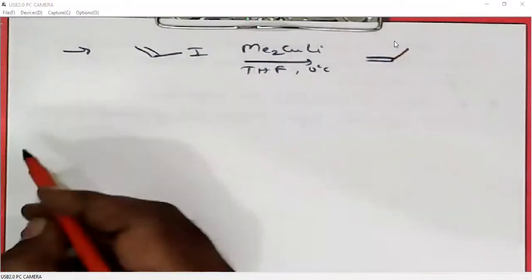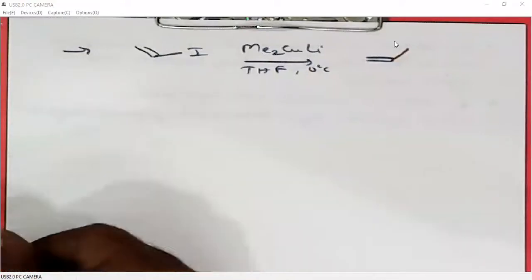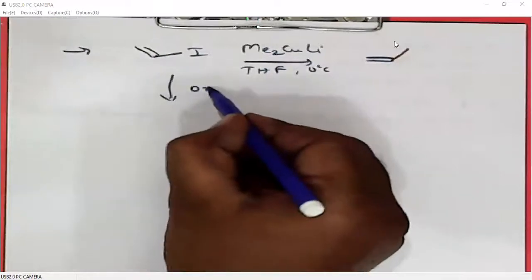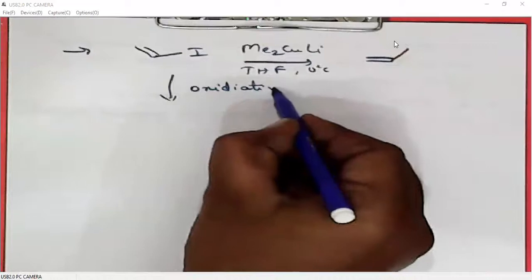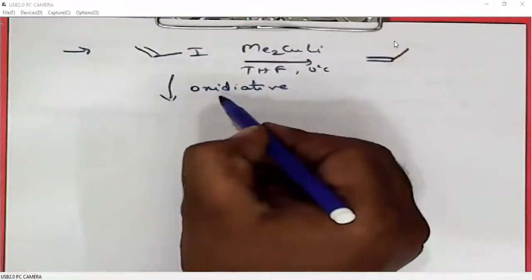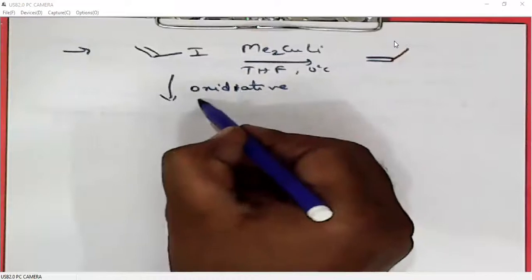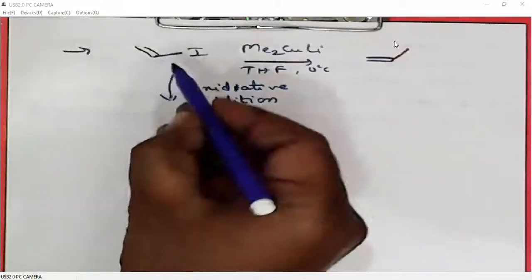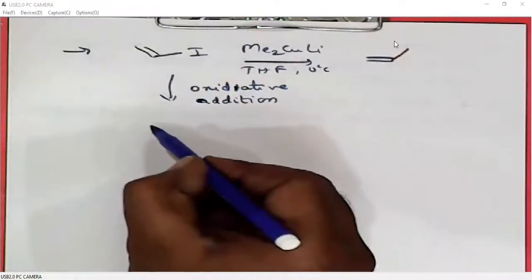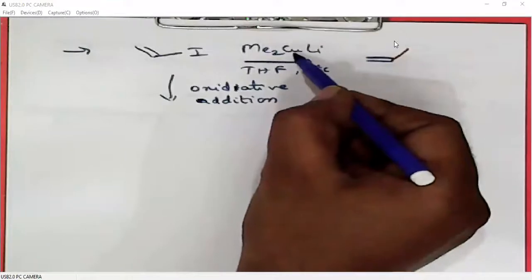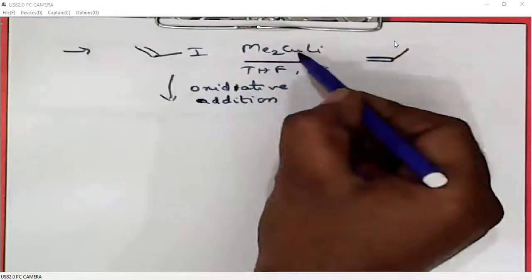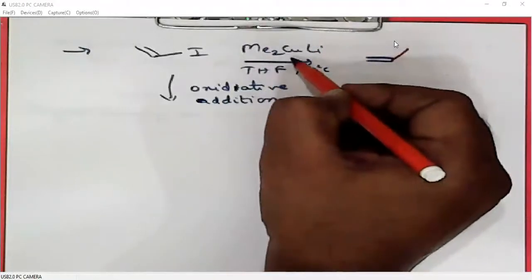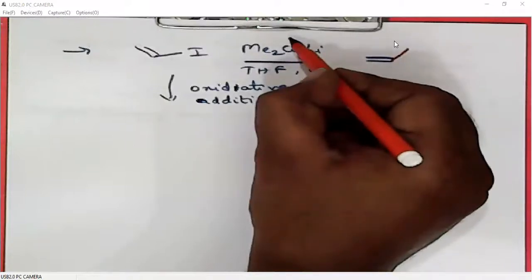Of course, here the mechanism is different. It is not an SN2 reaction here. Here the mechanism is oxidative addition followed by reductive elimination. Vinyl halide undergoes oxidative addition to the copper. In Gilman reagents, copper is generally in +1 oxidation state.